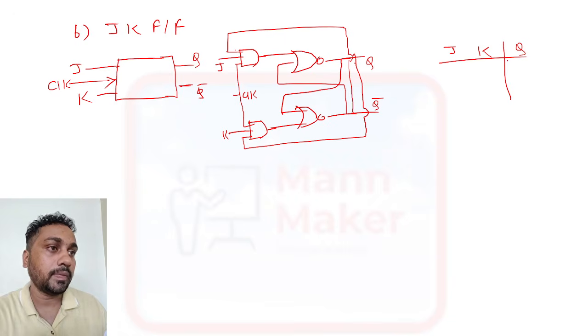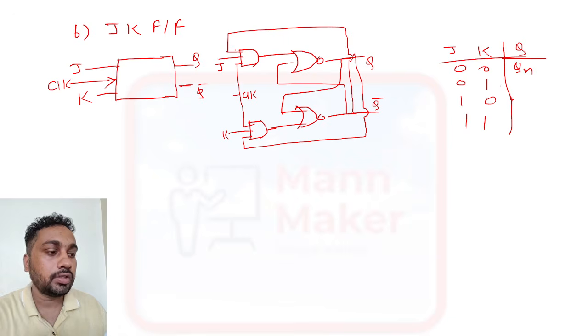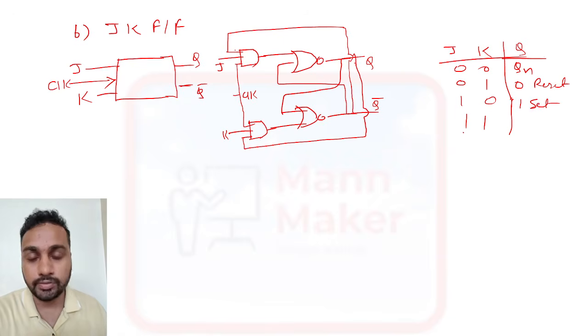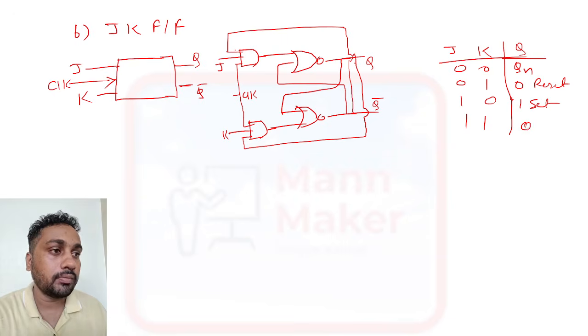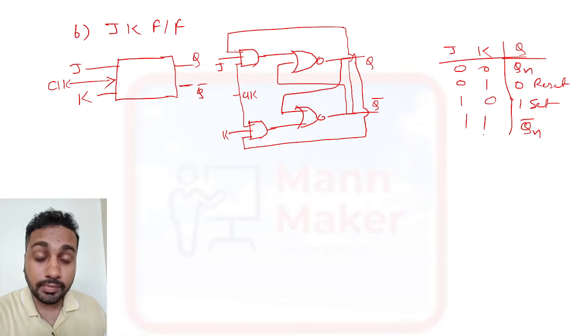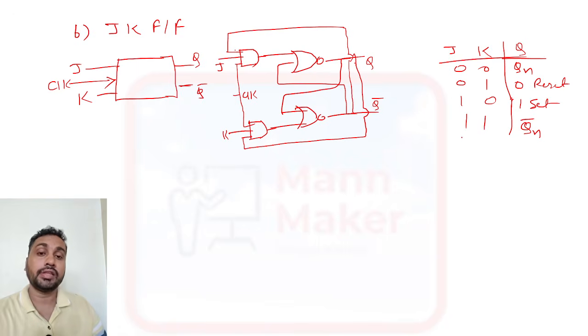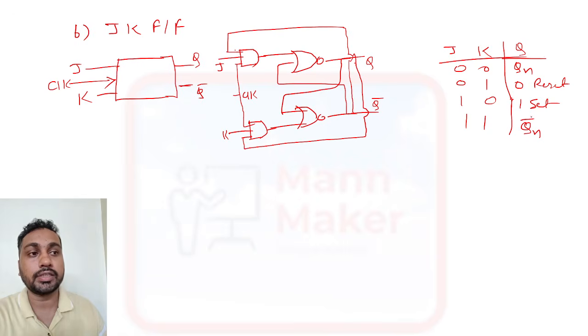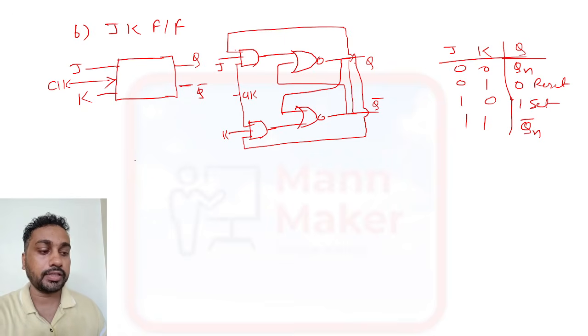Now you can see the truth table: 0 0, 0 1, 1 0, 1 1. When both are 0, it will be the last state, that is Qn, or hold state. Then 0 1 means reset, and 1 0 means set. The 1 1 case was invalid before, but now it will give Qn bar, the last state bar. Means whatever the last state is, it will provide the complement of that. Suppose the last state is 1, then it will give 0. If it is 0, then it will give 1.